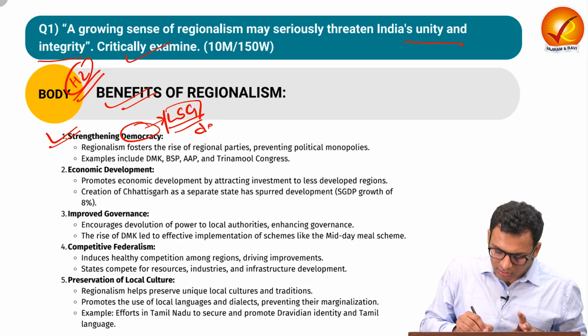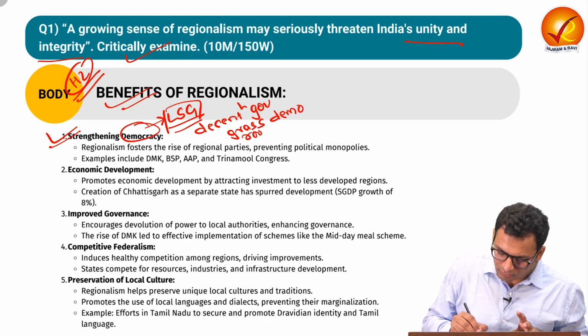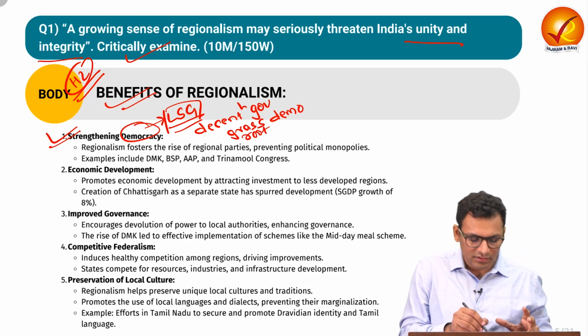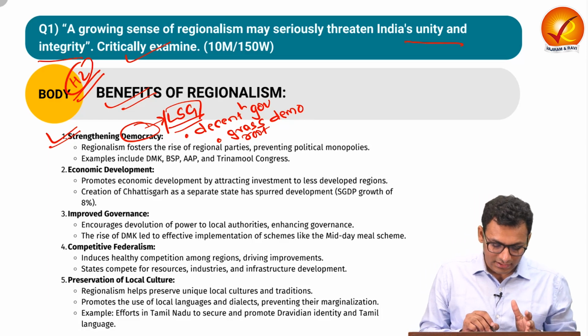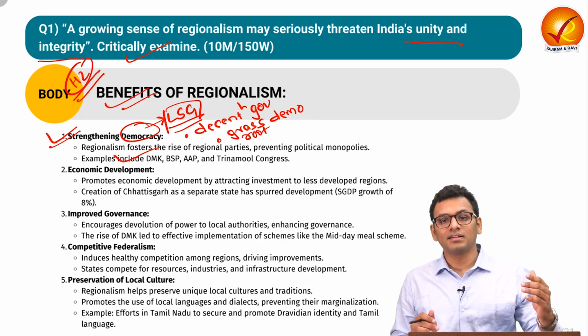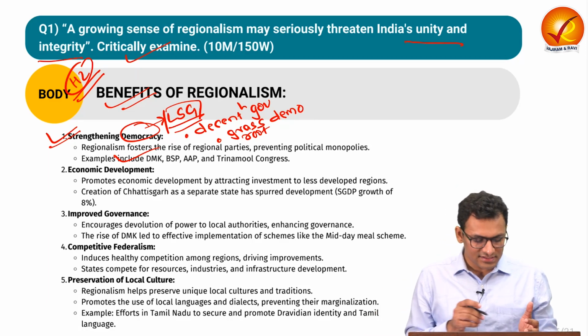You can also talk about decentralized form of governance and realizing grassroots democracy, right? So these are the kind of positive elements that regionalism can help. Over here you can give certain examples of how regional parties are ushering to ensure that the regional aspirations are realized.